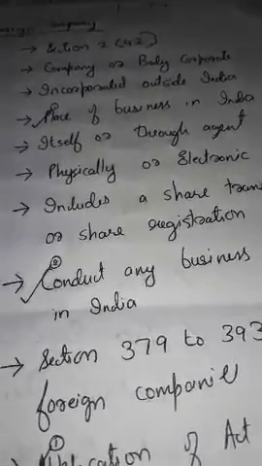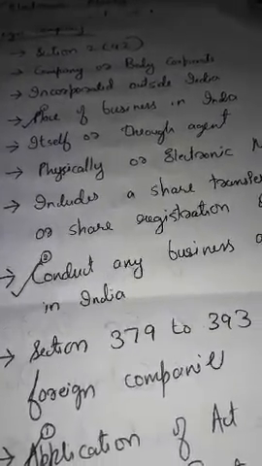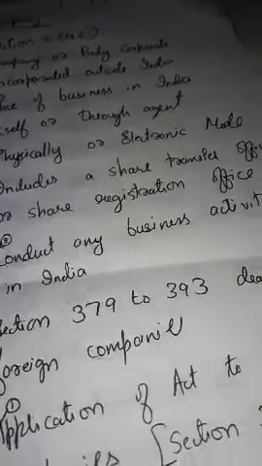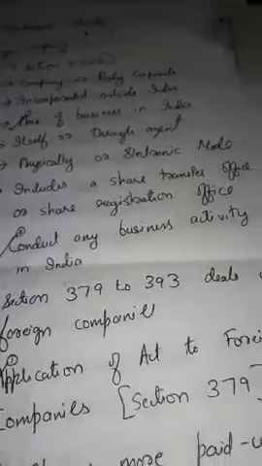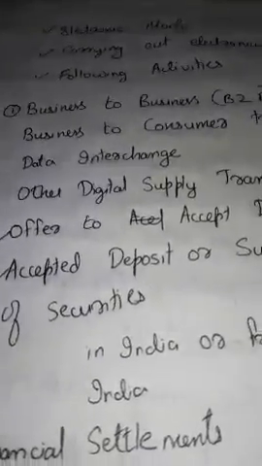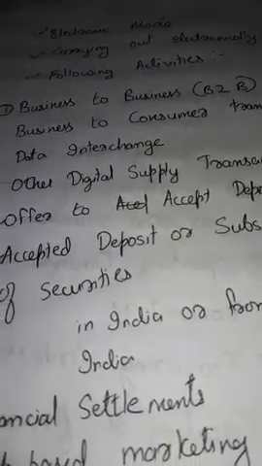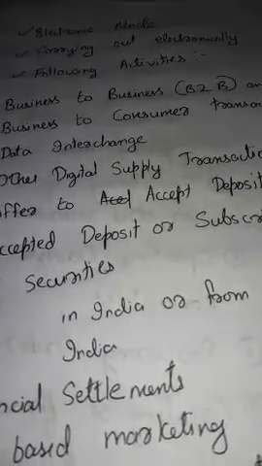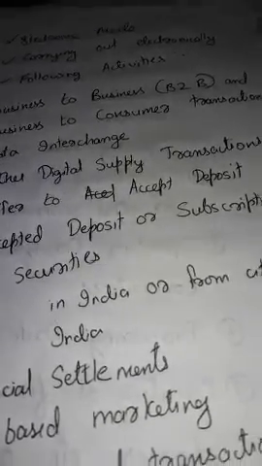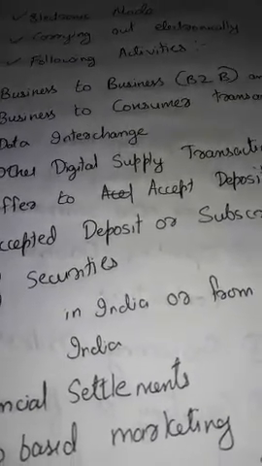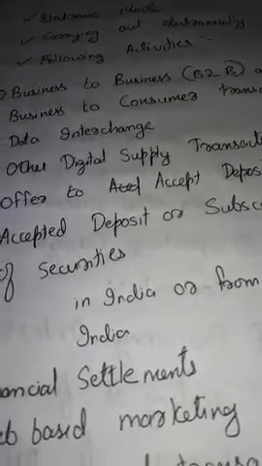Then, with regard to defining a foreign company, we have mentioned that a foreign company has a place of business in India itself or through an agent, physically or in electronic mode. What is this electronic mode? Electronic mode means carrying out transactions electronically. What are the electronic transactions? These activities are carried out electronically, hence they are called the electronic mode of carrying on business.